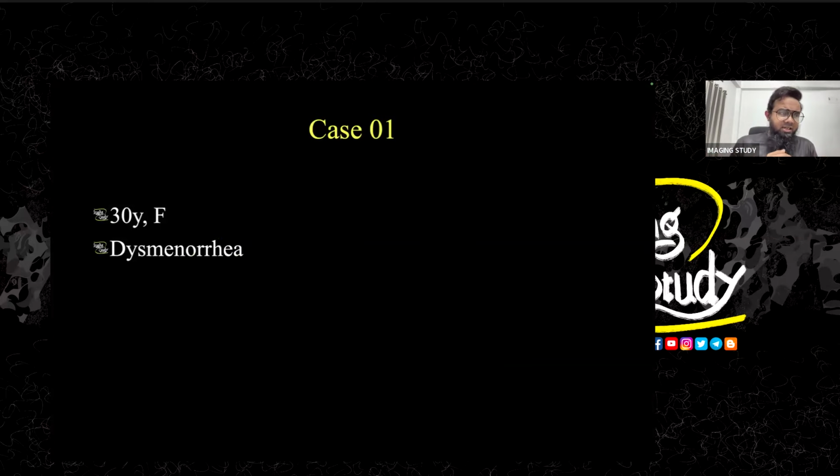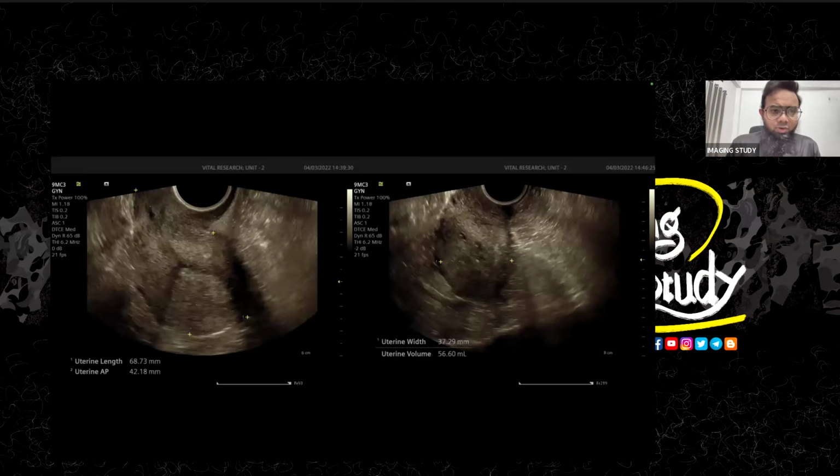So our first case is a 30-year-old female patient who came with dysmenorrhea. I think my previous session also started with a case of dysmenorrhea. Anyway, let's see the uterus. This is a transvaginal ultrasound, and with proper probe position, if you see the fundus of the uterus on the right side of the screen, away from the indicator side, it's usually a retroverted uterus.